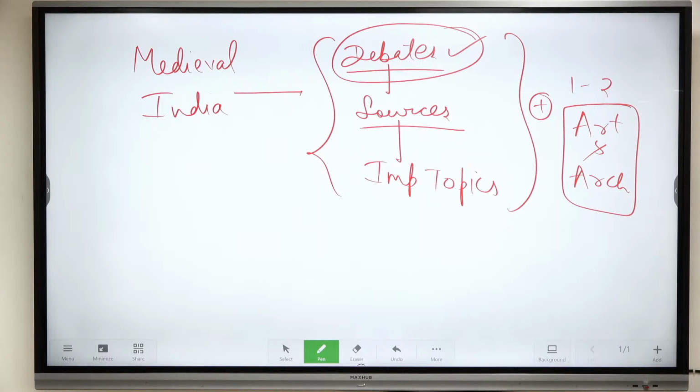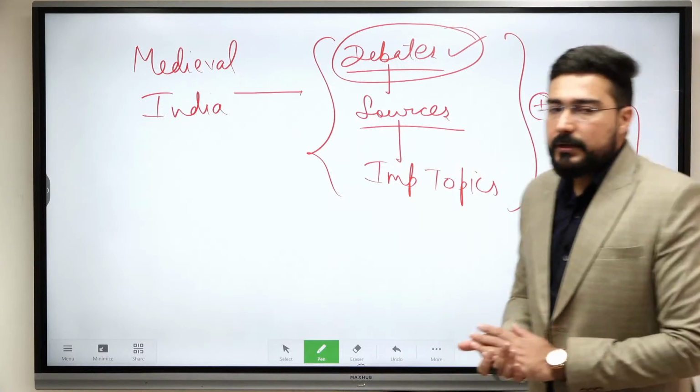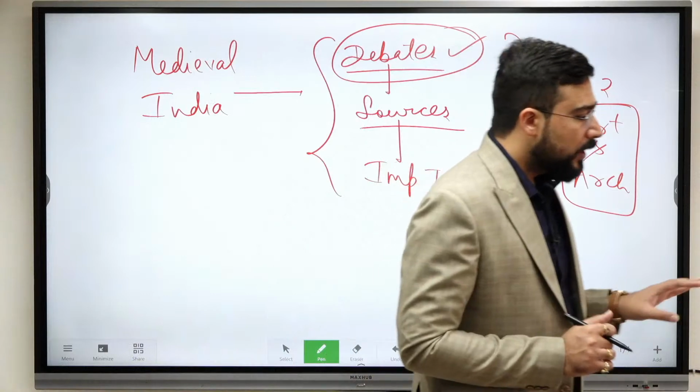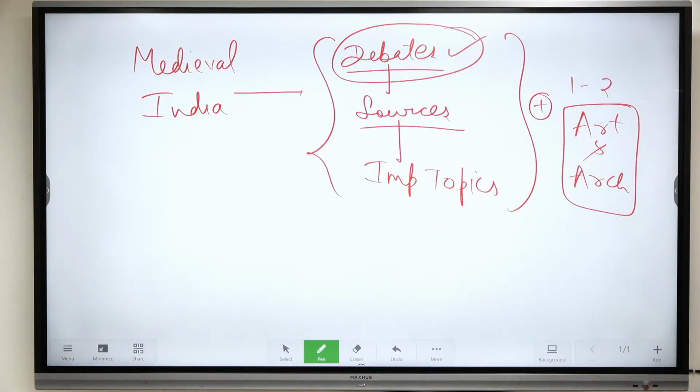Then it comes to the regional architecture. UPSC is not asking that much. In 2015 they asked from Kashmir. Then they can even ask about Bengal, Deccan, Gujarat, as well as Mandu. So we are going to cover all this. Both mainstream architecture as well as regional architecture we will cover. हर क्लास में एक दो करते चलेंगे because एक साथ करने में थोड़ा सा ज़्यादा टाइम लगता है. Let us start with today's debate.